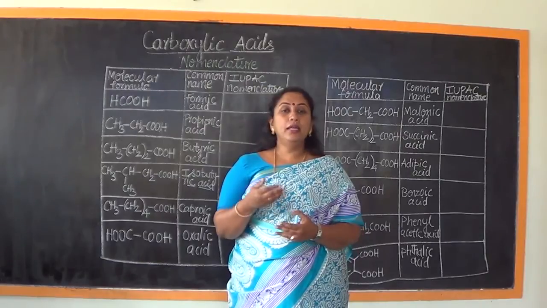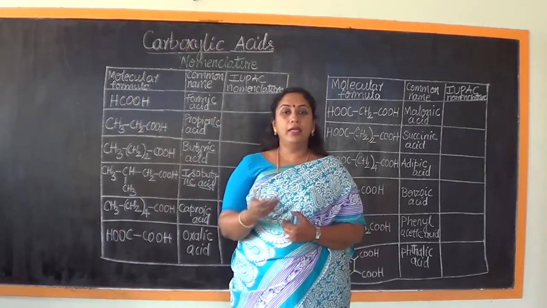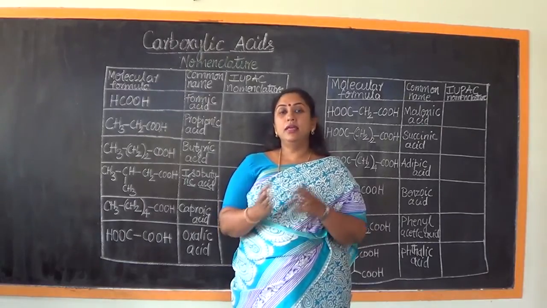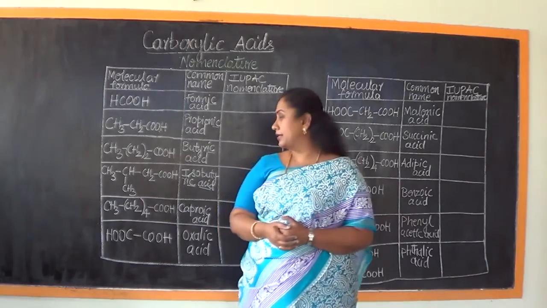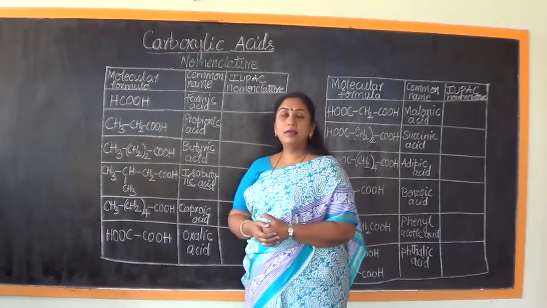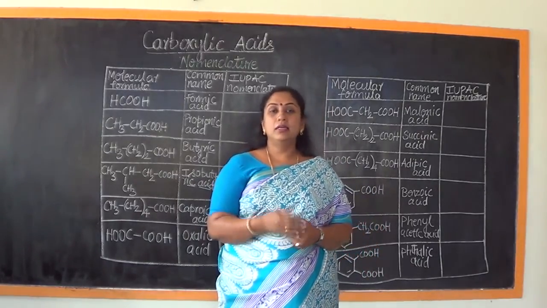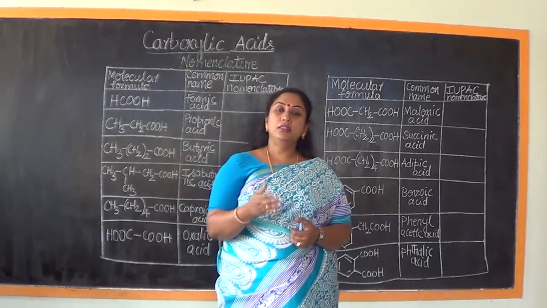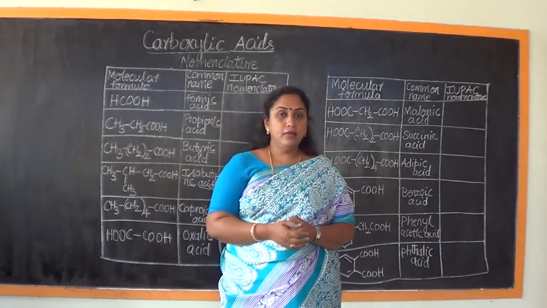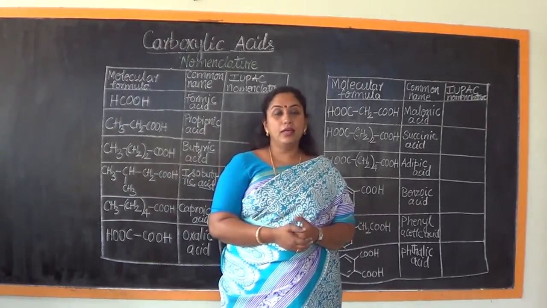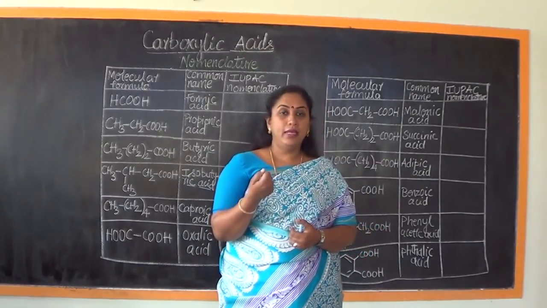So, in order to indicate the source from which these acids were extracted or obtained, the names of the acids were earlier based on the source they were extracted from. Similarly, acetic acid, which has a molecular formula CH3COOH, was called acetic acid because it was obtained from vinegar.